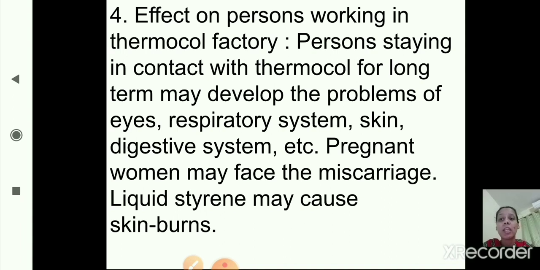And liquid styrene may cause skin burns. So these are the adverse effects of excessive use of thermocol. Okay, so I hope you are clear till here. So we have started the new man-made material, that is thermocol, its structure and the adverse effects of excessive use of thermocol. It is harmful for the environment as well as human beings. Okay, hope you are clear till here.